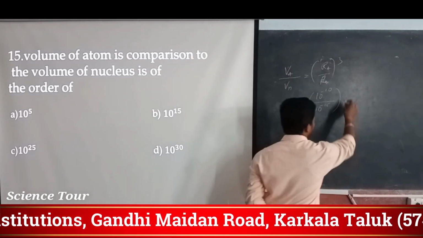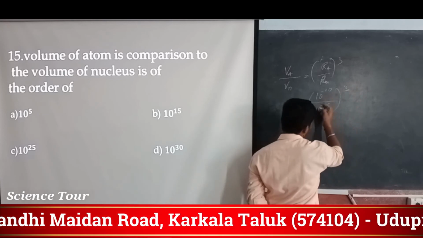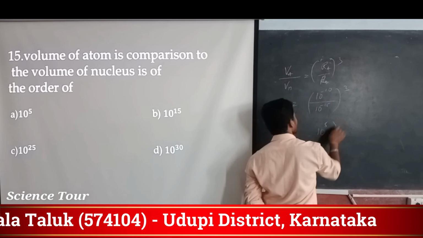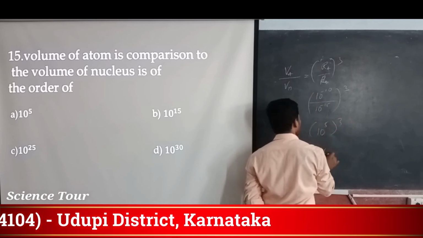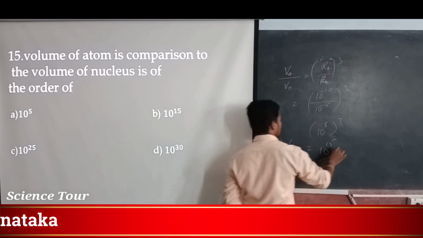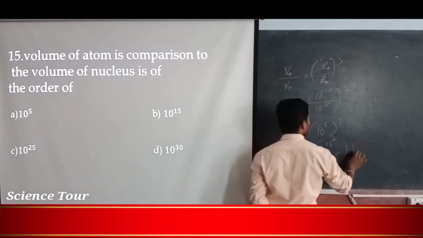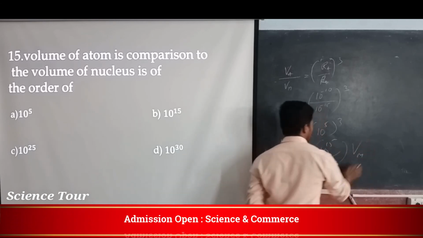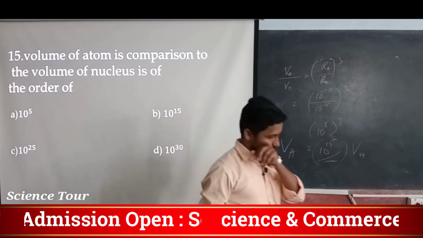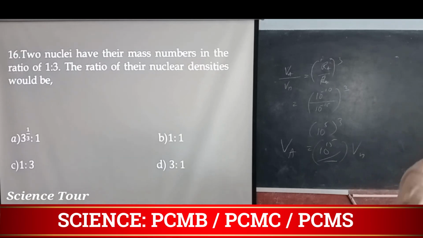So 10 to the power minus 5 remains and goes to the numerator, whole to the power cube means 10 to the power 15. So the volume of an atom is 10 to the power 15 times the volume of a nucleus, at the order of. Okay. Next, 16th one.